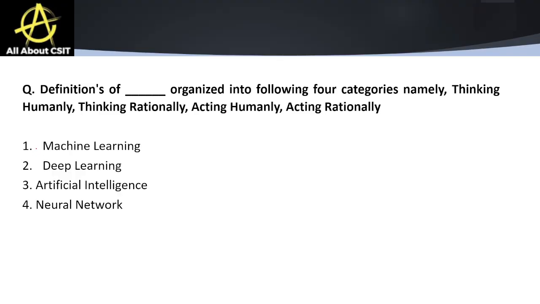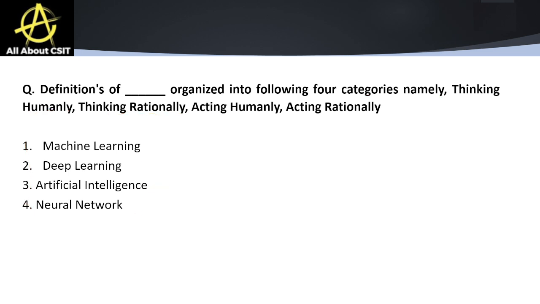The definition of what, which is organized into the following four categories, namely thinking humanly, thinking rationally, acting humanly, and acting rationally. So these four categories are taken under machine learning, deep learning, artificial intelligence, or neural networks.